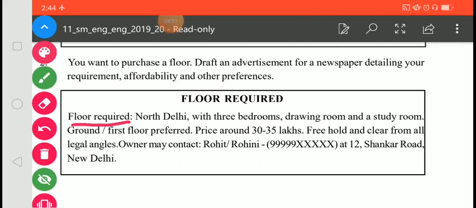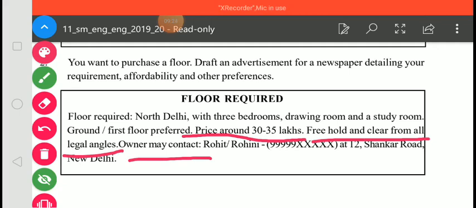Flat required, northeast. In which area you prefer the flat, you must write. 3 bedrooms, drawing room, whichever type you want, a study room, ground or first floor preferred. Price around 30 to 35 lakhs, how much you can afford you must mention. Freehold and clear from all legal angles. Owners may contact Rohit Rohini at this number at Shankar Road, New Delhi.